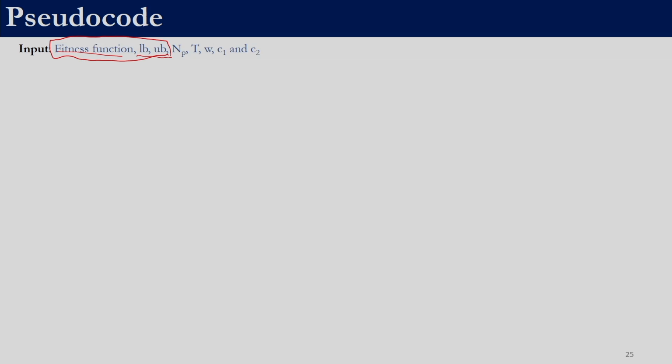As and when someone says that they have an optimization problem to solve, they need to know the decision variables, the lower and upper bound and the fitness function. So, that is part of the problem, whereas the remaining 5 parameters are to be given by the user. So, we need to specify the population size, the termination criteria, in this case the number of iterations, the inertia W and the acceleration coefficients C1 and C2.